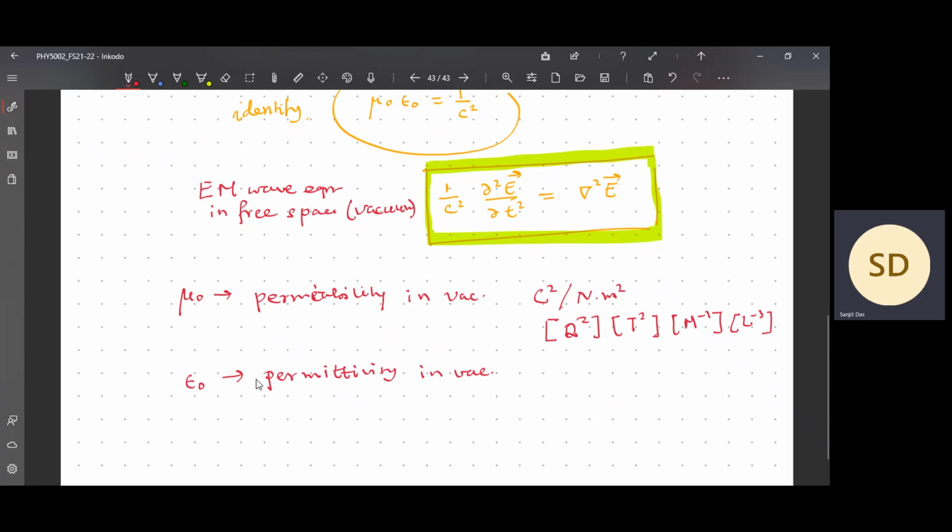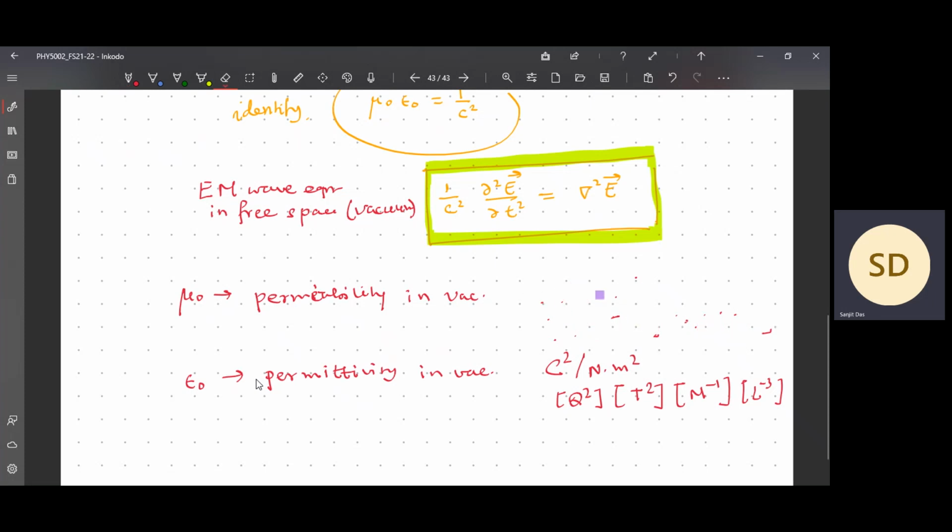Oh, sorry, I have written the wrong thing. Yes, this is the unit of the permittivity. Let me write it down. I will cross check. I will erase this portion over here. So permeability is Newton per ampere square. It will be m L q to the power minus 2.